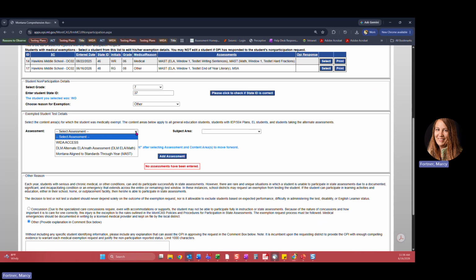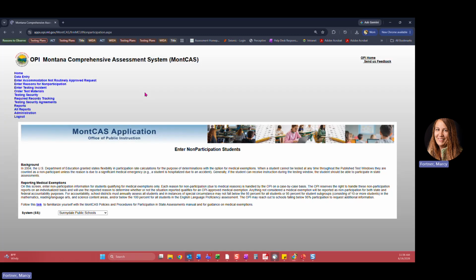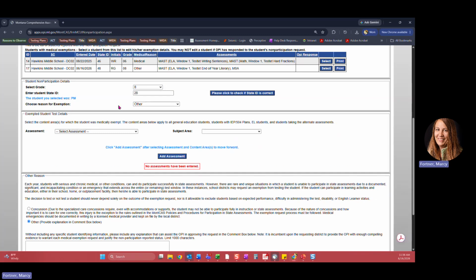ACT is for grade 11 students, and the Science is for grade 5 and 8, alternate Science for 5, 8, and 11. If I were to select a grade 8 student instead, you will see those Science options populate in the assessment dropdown. So in this case, I'm going to request an exemption for a student for the ELA for MAST. They missed one testlet. This student also missed the Science assessment. So I'm going to start with MAST after I've selected the assessment and the content area, ELA.